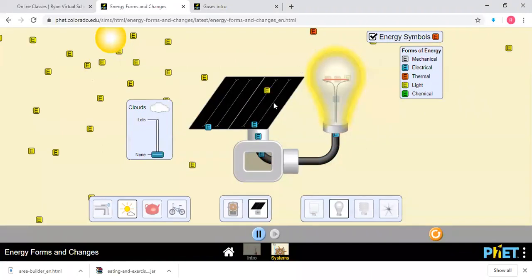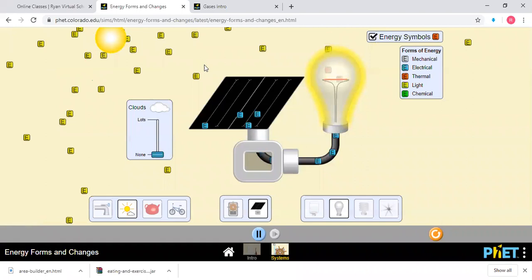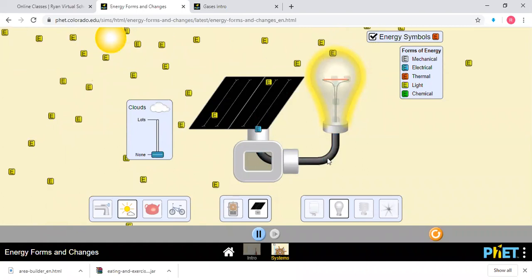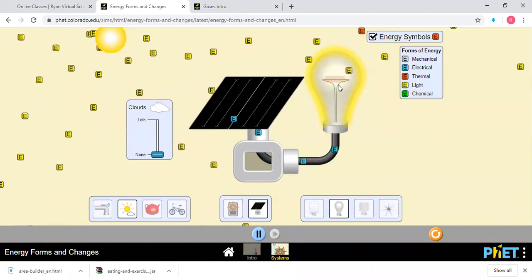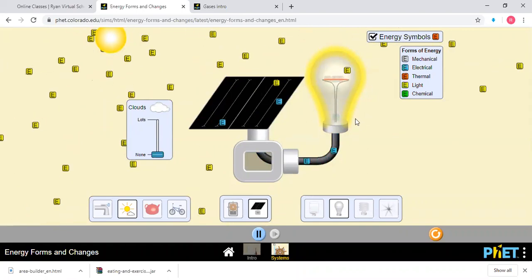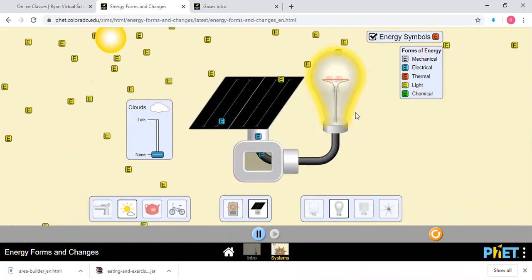You understood the working? Light energy from the sun is going to the solar panel, and from the solar panel electrical energy is produced and it is being sent to the light. Now the light is on, and now there is thermal energy and light energy.